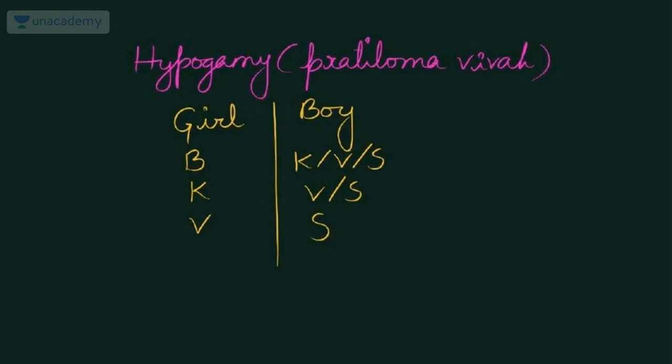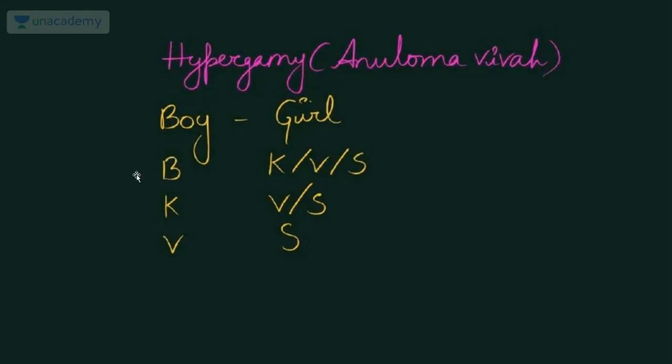And next is hypogamy. Here we come to marriage on the basis of social status. Social status means in Indian society there are 4 varnas: Brahman, Kshatriya, Vaishya and Shudra. When a Brahman girl is married to a lower caste boy, it is hypogamy, that is pratiloma vivaha. So vivaha is of two kinds, anuloma vivaha and pratiloma vivaha. If the boy is higher caste and the girl is lower caste, it is called anuloma. And vice versa, if the girl is higher and the boy is lower caste, it is pratiloma vivaha.